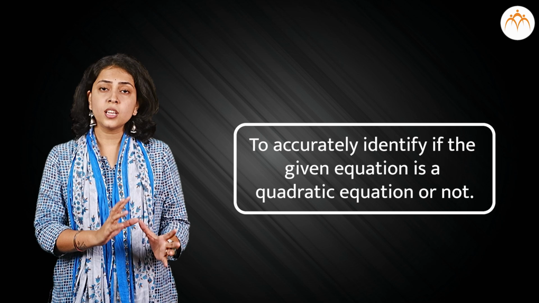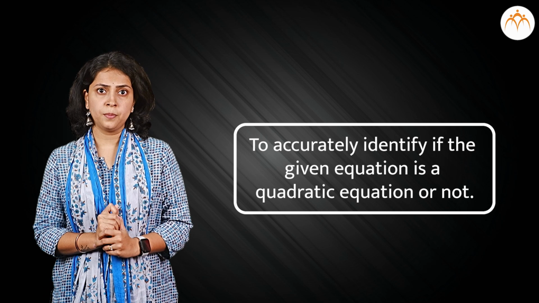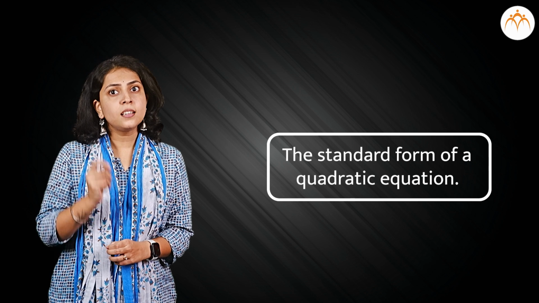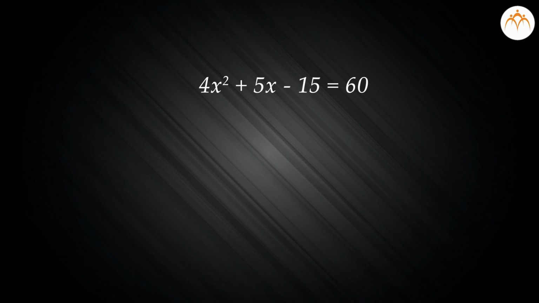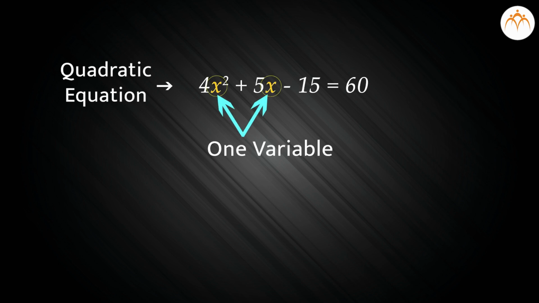To accurately identify if the given equation is a quadratic equation or not, we need to understand the standard form of a quadratic equation. Now let's see a few examples. 4x square plus 5x minus 15 is equal to 60. This is a quadratic equation in one variable as x is the only variable and the highest degree is 2. All the powers of x are natural numbers.